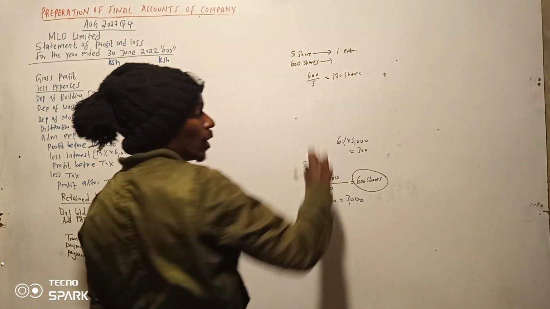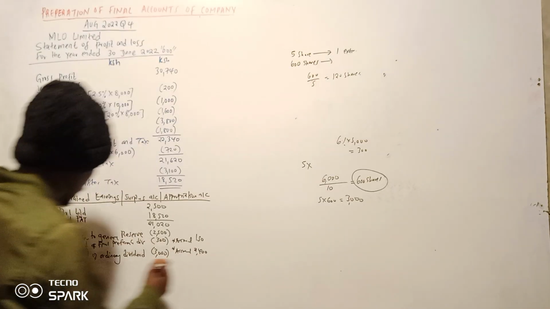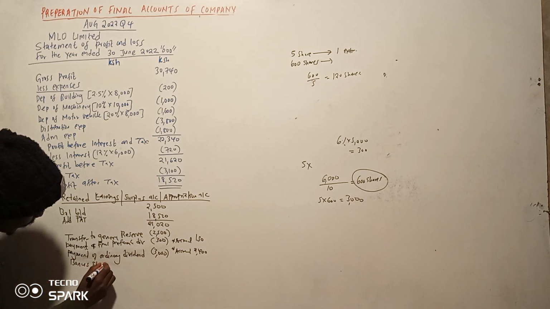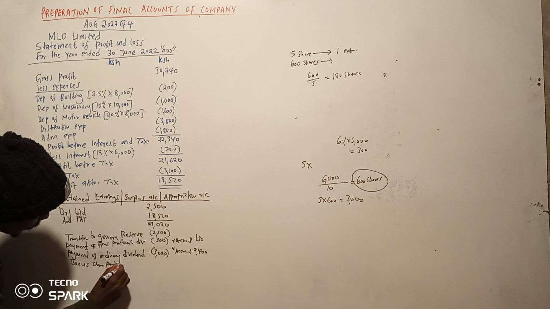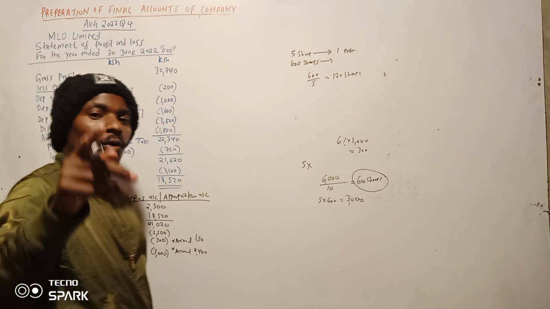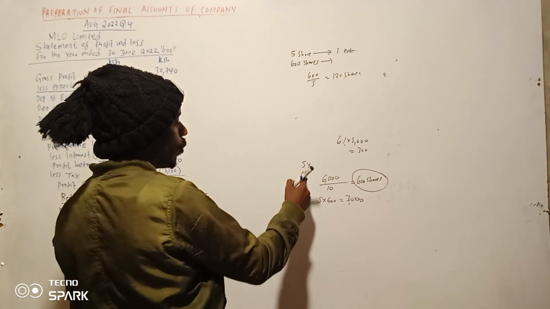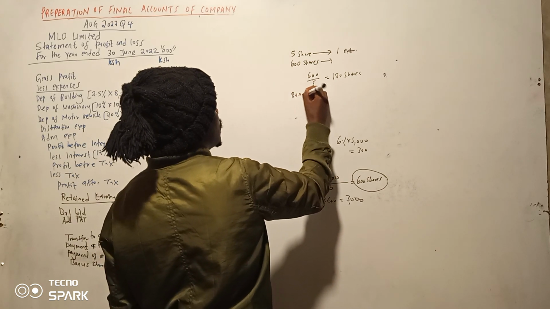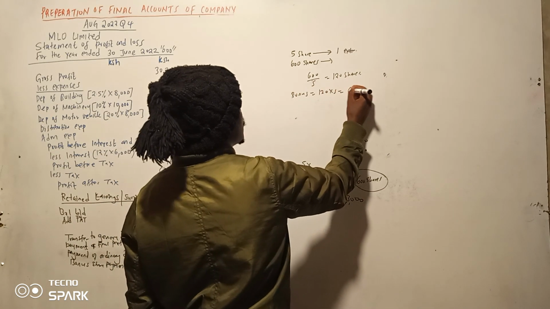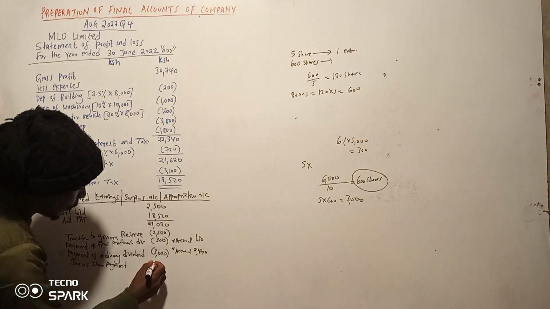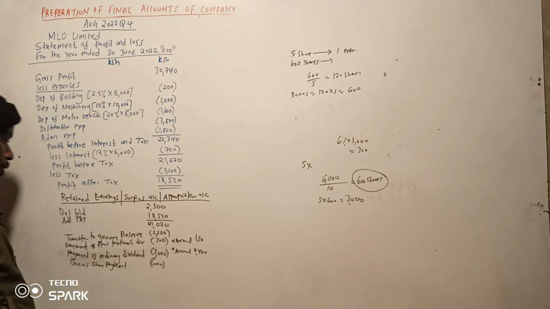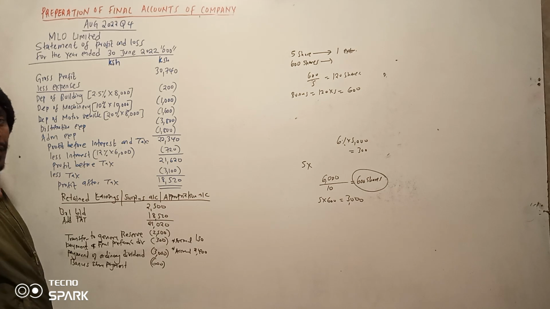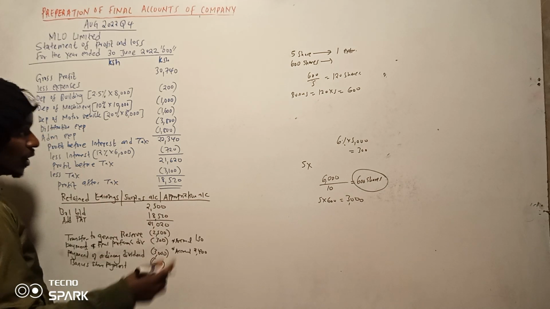Now these extra shares were also entitled to the dividend. So unakuja unasema hapa bonus shares payment. Now remember it was paid out of the ordinary share. So what is the cost for ordinary share? One share ilikuwa na cost 5 bob. So bonus itakuwa ni 120 times 5, which is 600. So this 600 will be paid out of this account. And remember this 600 will also affect the ordinary share capital account.